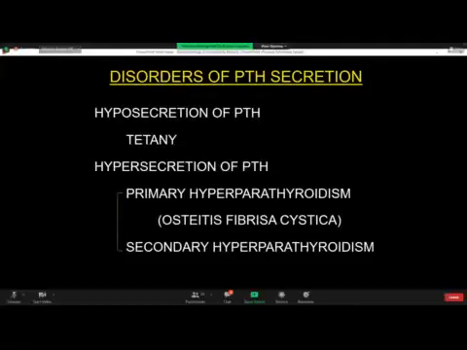And there could be latent tetany. Tetany is not apparent, but when the patient is exposed to a stressful situation, like if you tap the facial nerve just in front of the tragus of the ear, it will show twitching of the muscles of the same side of the face, and this twitching could irradiate to the other side of the face.